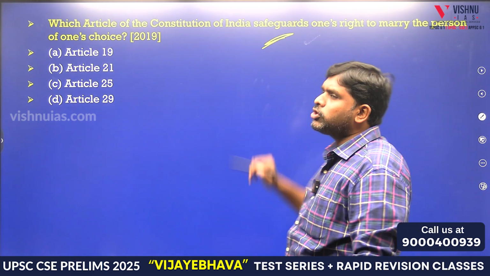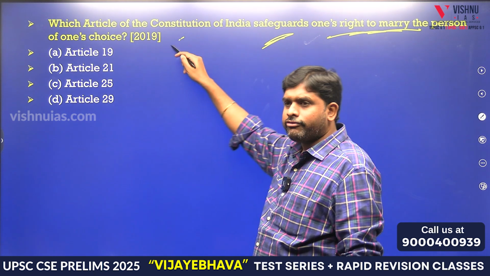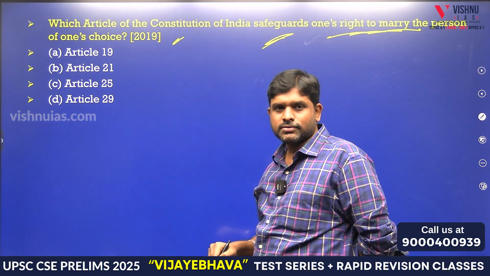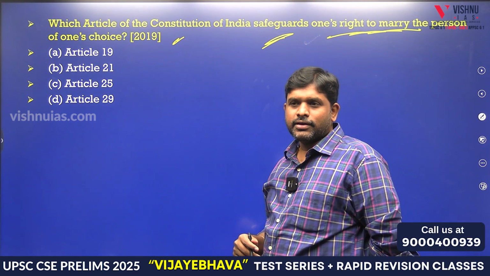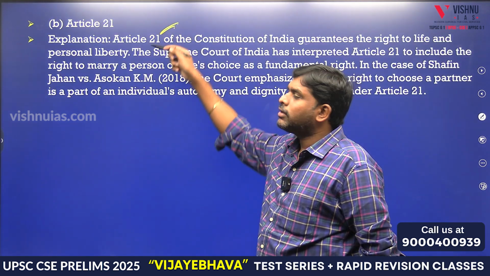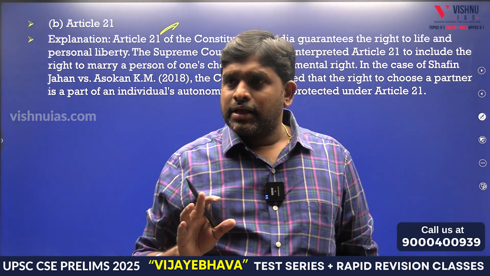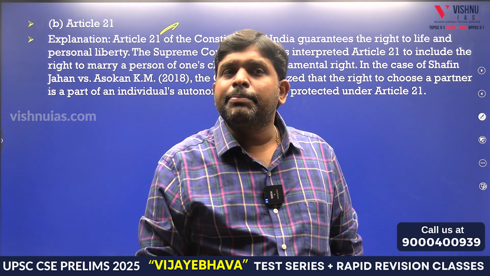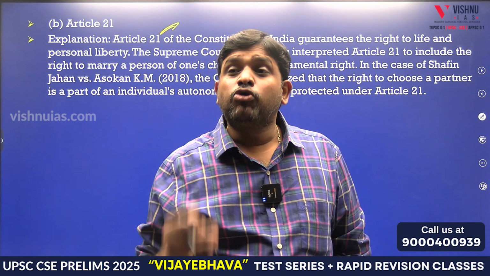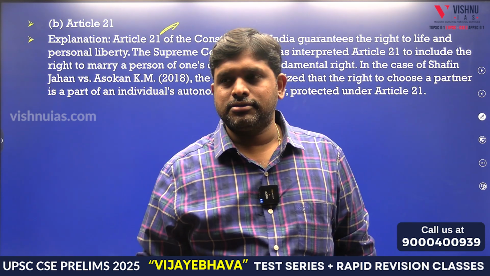Which article of the Constitution of India safeguards one's right to marry the person of one's choice? Article 21. Article 21 means what you have to identify. In yesterday's day one historical underpinnings, at least we have to memorize.